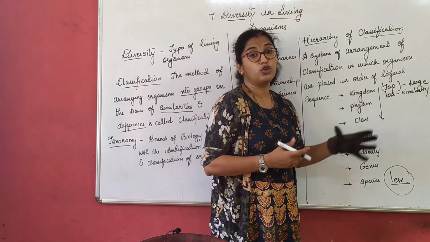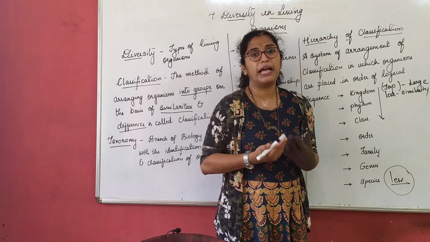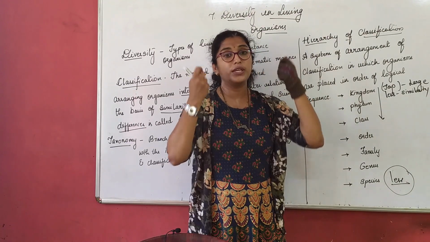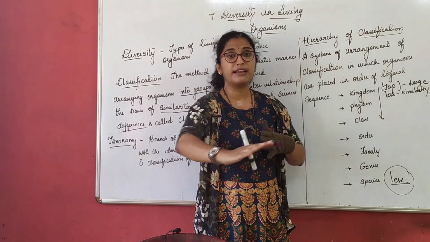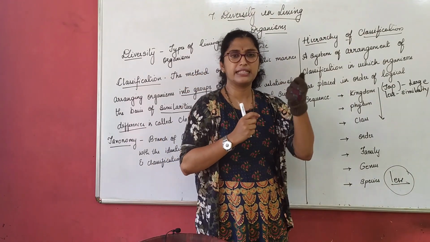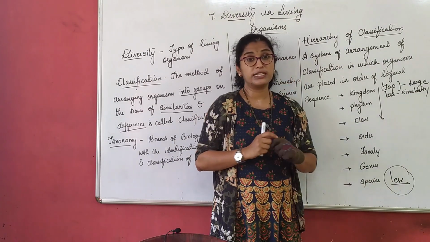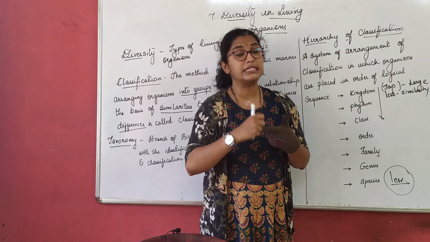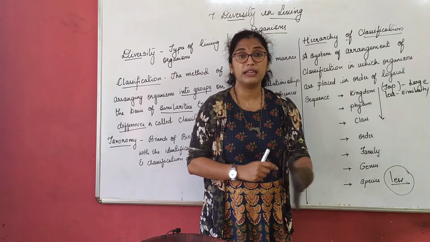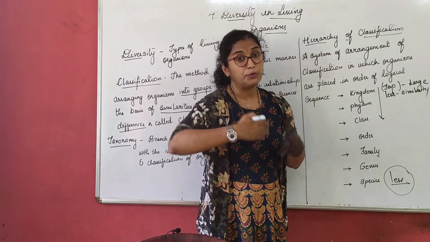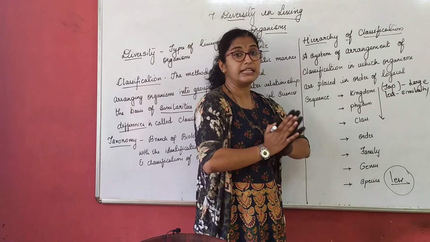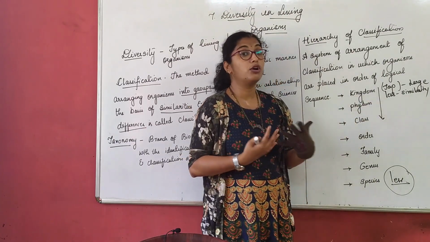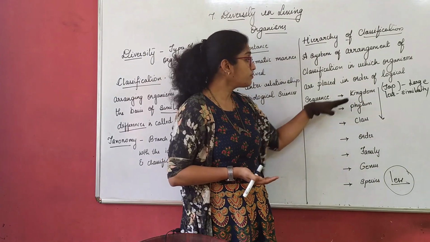Like here, if I have to check only, for example, we come to know organisms have 2 ears, 2 hands and 2 legs, we classify them as humans. For example, when I go to species level, I need to check so many things. I need to check how many cells, unicellular, multicellular, food habit, reproduction parts, so many things I need to check in the species level. Whereas in kingdom, we do not check many, right?